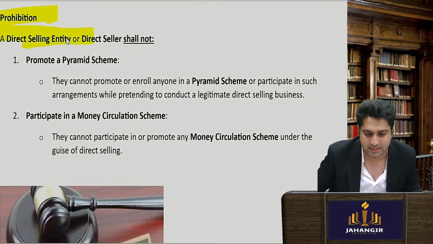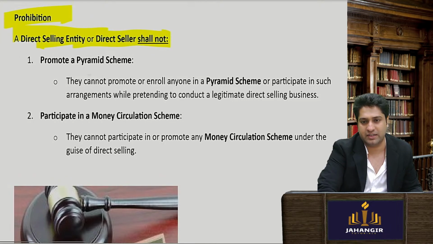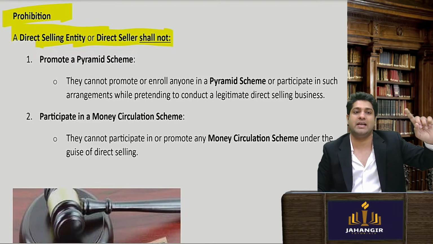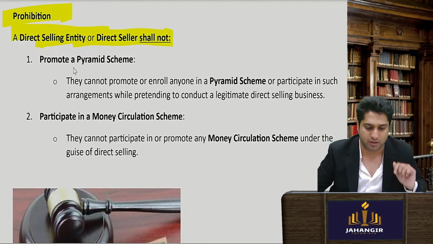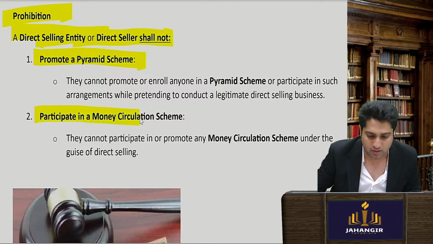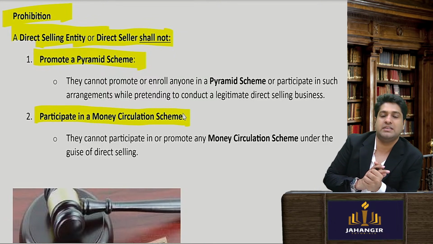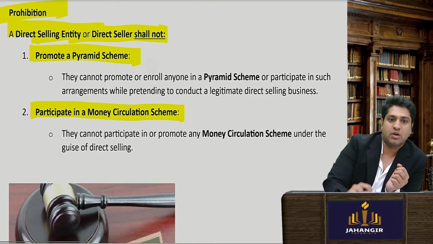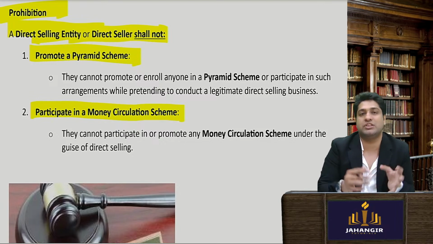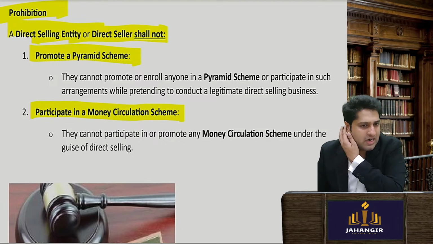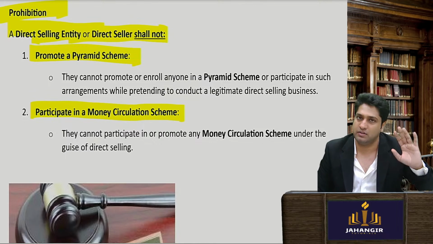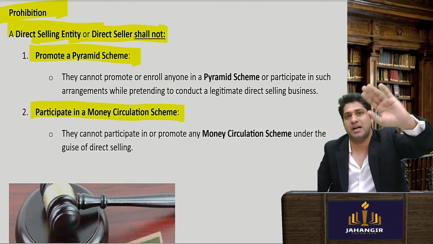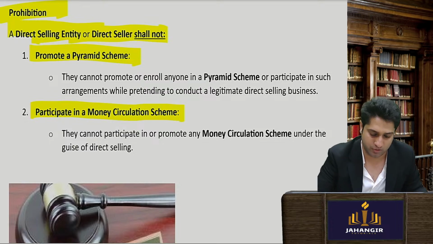So direct selling, and one more thing they've written, that a direct selling entity or direct seller shall not promote any pyramid scheme, nor can they participate in any money circulating scheme. In both pyramid and money circulation, there are no real goods. So that is all banned. Direct selling is allowed because there is a real product involved.